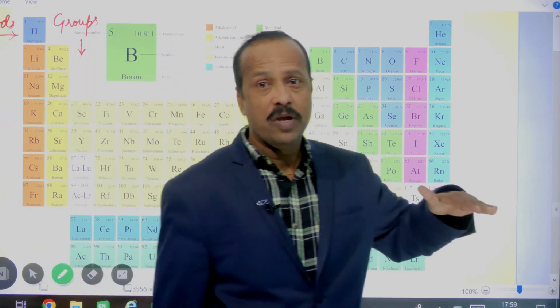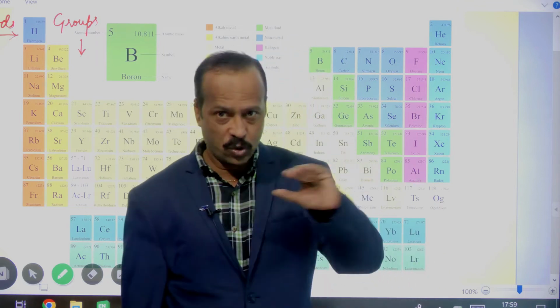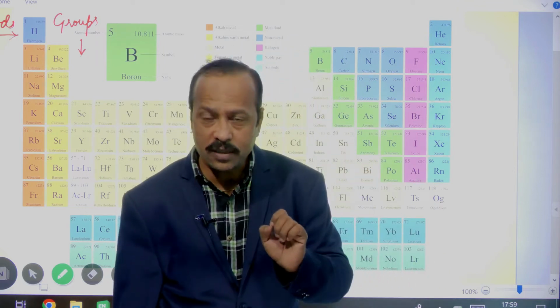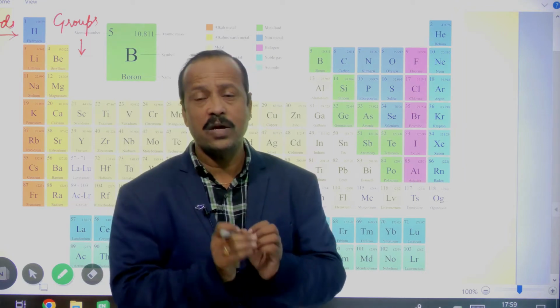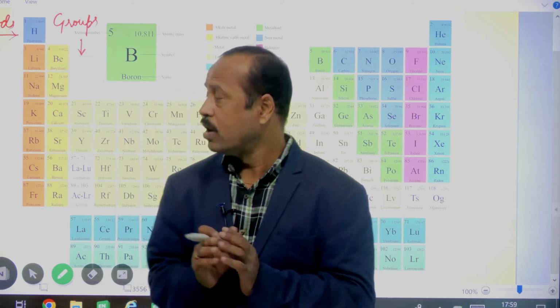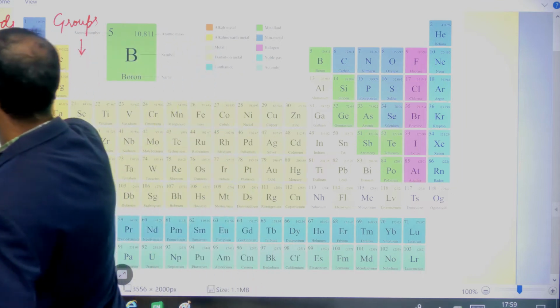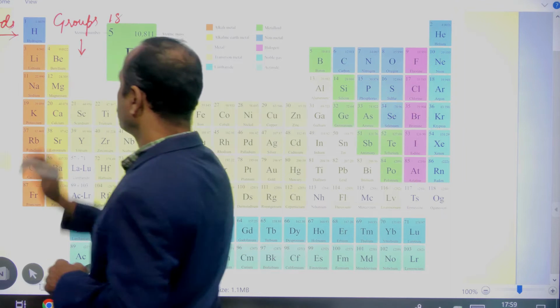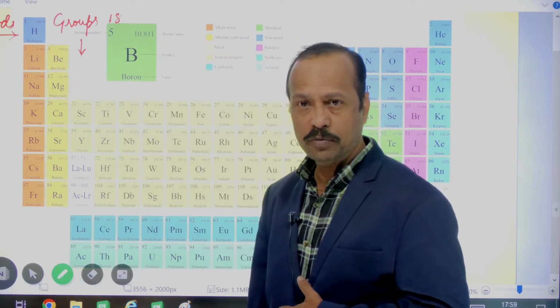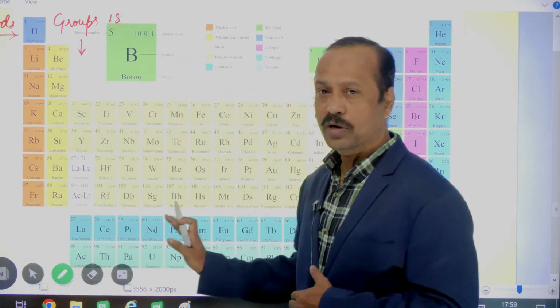Horizontal rows which are there are called periods, and vertical columns which are there are called groups. So, there are 7 periods. How many periods are there? 7 periods. And the number of groups, how many? 18 groups are there. So, in this the elements are arranged.